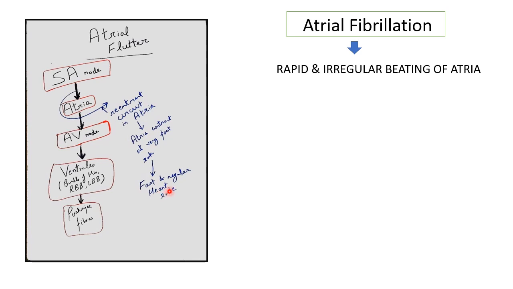Now atrial fibrillation: atrial fibers are activated asynchronously, that is in a disorganized manner. In atrial fibrillation, we see rapid and irregular beating of atria. How is it happening? Atrial fibers take over SA node, so many signals from atrial fibers are generated, and that results in multiple small contractions, and atria start quivering, that is shaking, resulting in rapid and irregular beating of atria.